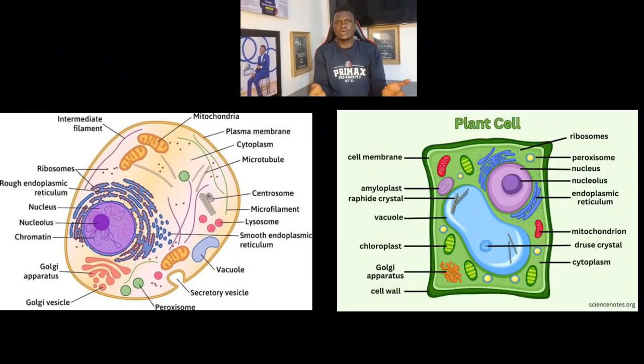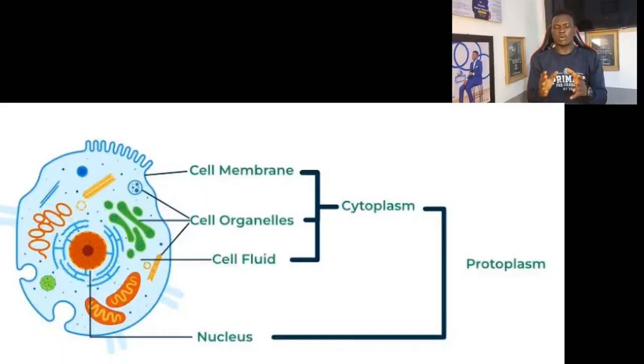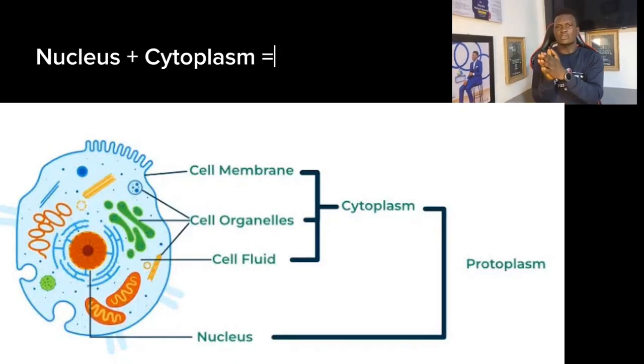Okay, how does this cell even look? According to Robert Hooke, he only observed the dead cell, so he was not able to see the things that are present inside the cell. So let's look at how the cell looks. Later, the cell was discovered to be made up of living material, which we call the protoplasm. And this protoplasm is made up of cytoplasm and the nucleus. So your nucleus plus cytoplasm makes up what we call the protoplasm.